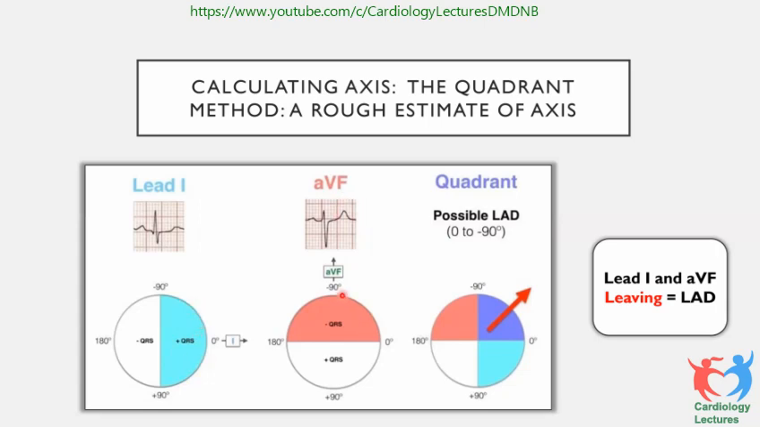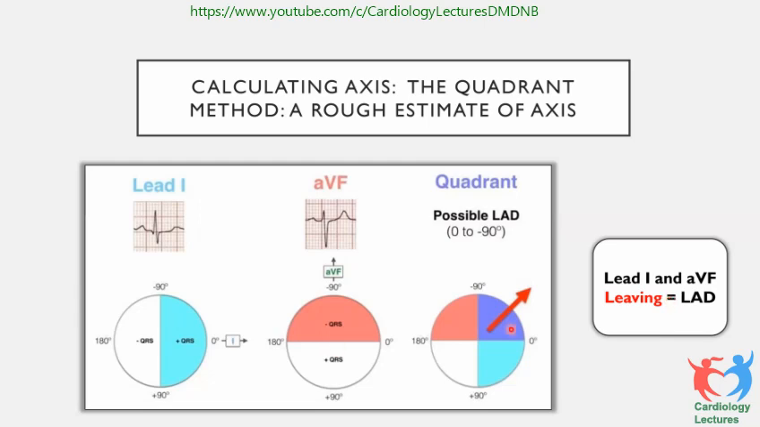And then for AVF, your net is negative. It's nearly 10 negative and 2 positive, so net around -7. So -7 will be towards this side of the AVF. This is plus AVF, this is minus. So you shade this entire hemisphere. If you combine both these hemispheres, there is an overlapping quadrant. Whichever is the overlapping quadrant, that is your quadrant of axis. Over here, your overlapping quadrant is 0 to -90, so it will become a left axis deviation.